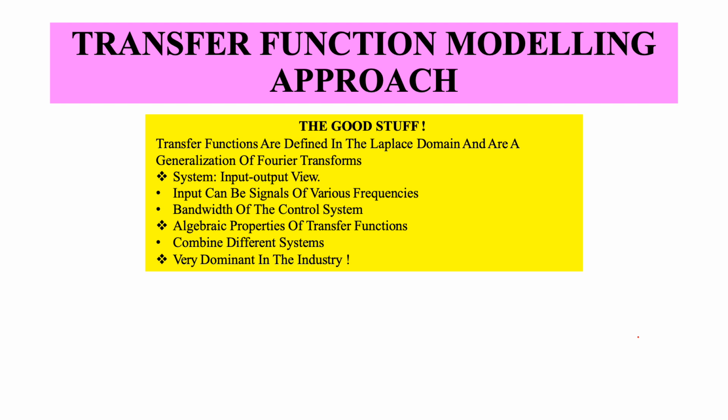The basic concept of transfer function is that it is a kind of generalization of Fourier transform. Within Fourier transform, we can take a signal processing viewpoint of a system. You have a system and you give input of varying frequency, and then you get output for these inputs of varying frequency. This is called the input-output view, because we are looking at signals with frequency. A natural aspect that arises is the bandwidth.